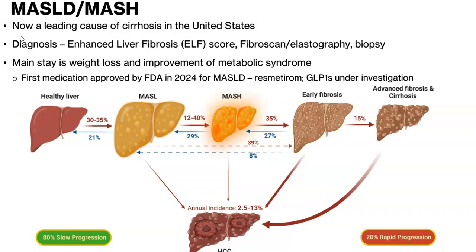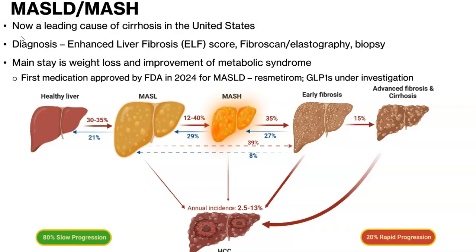Metabolic-associated steatotic liver disease is now one of the most common causes of cirrhosis in the U.S. The spectrum of this disorder can range from benign steatosis or fatty liver disease to metabolic-associated steatohepatitis or MASH, to cirrhosis and the development of hepatocellular carcinoma. Hepatocellular carcinoma doesn't require cirrhosis to develop, but can develop earlier in the course of the disease.